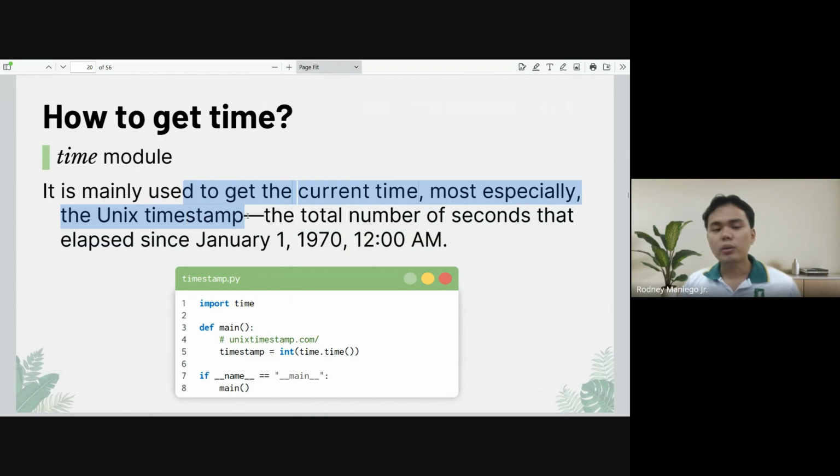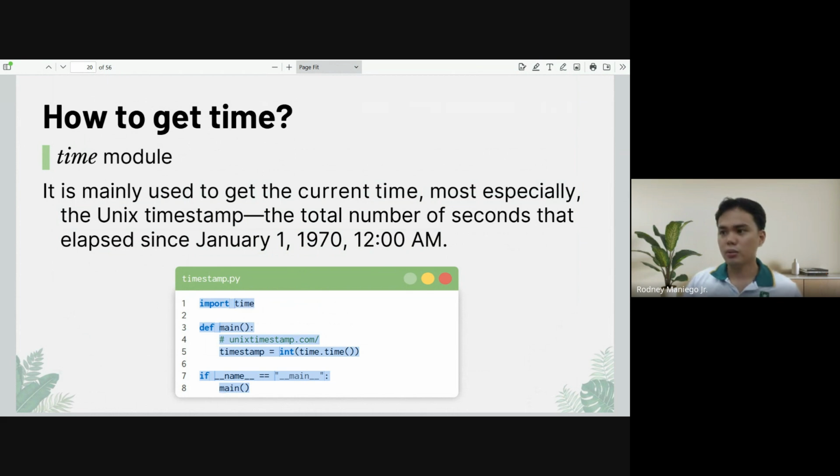Again, if you want to get the current time, you use the time module. Let's just copy this code. It's very straightforward. Maybe I'll just use Google Colab for this one. So let's go back to CMD for a while, run Python, Jupyter Notebook.